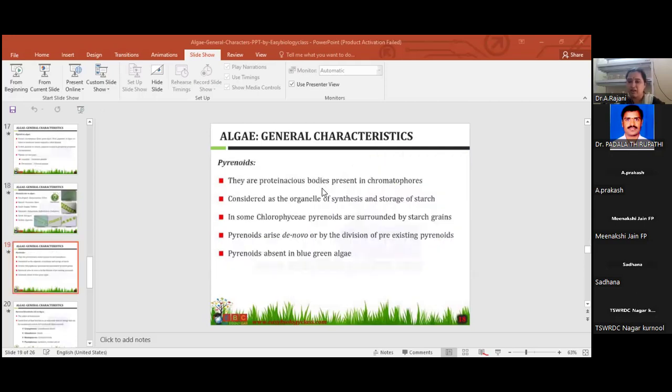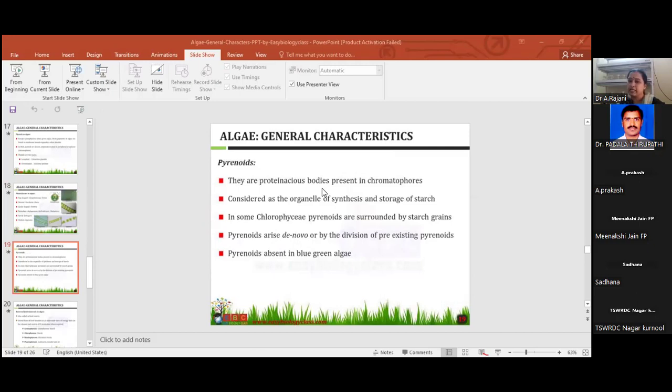Coming to the pyrenoids. What are the pyrenoids? These are proteinaceous bodies present in the chromatophores. You know, color bodies are called chromatophores, and leucoplasts are colorless. Where the chromatophores are there, in that part these proteinaceous bodies are present.